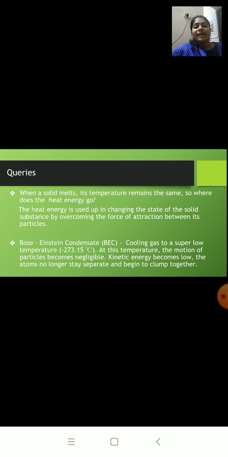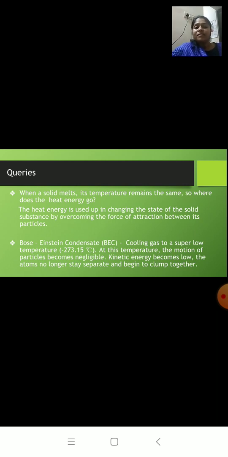Now in the year 1920, an Indian scientist named Satyendranath Bose did some calculation for the fifth state of matter. Then Albert Einstein took this calculation and predicted the existence of the fifth state of matter.